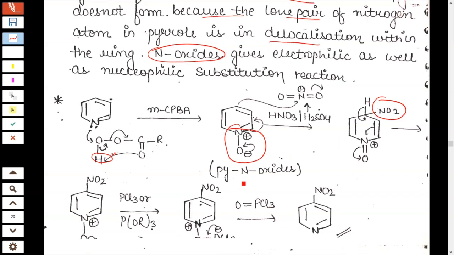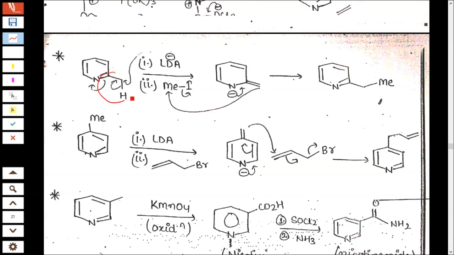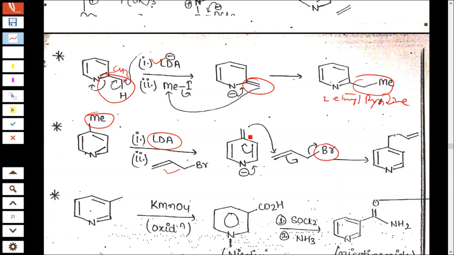So pyridine N-oxide. With methyl at the second position, CH3 at the second position, treated with LDA and methyl iodide, you will get this tautomerized product, 2-ethyl pyridine. Suppose the Me was at the 4th position. Similarly, if you treat with LDA and this unsaturated bromide, bromine will be eliminated, and this rearranges to give this product at the 4th position.